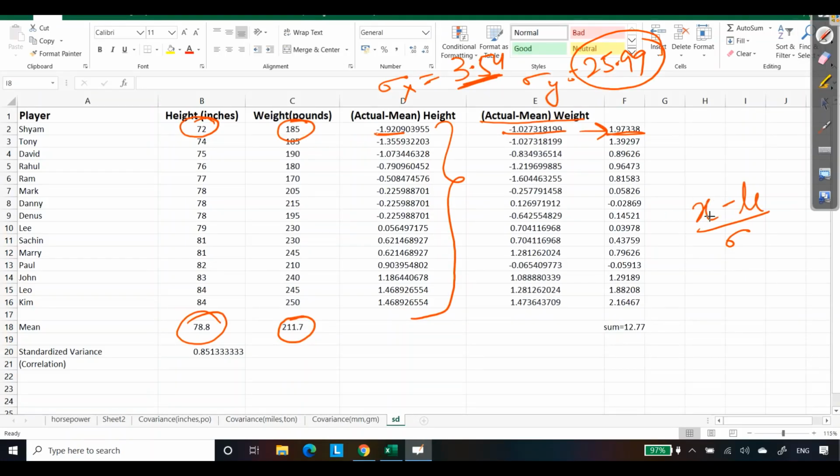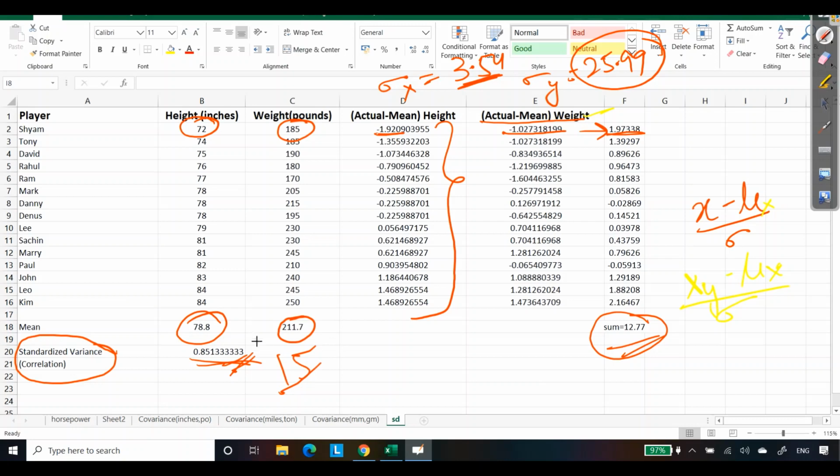So I hope you are getting this point. Here I have calculated x minus mu x upon sigma, and then I calculated the same for weight, y minus mu y upon sigma, so that we got the standardized values. By multiplying all this, we got the sum, and this sum we divided by 15, so that we got the standardized covariance, which is called correlation.